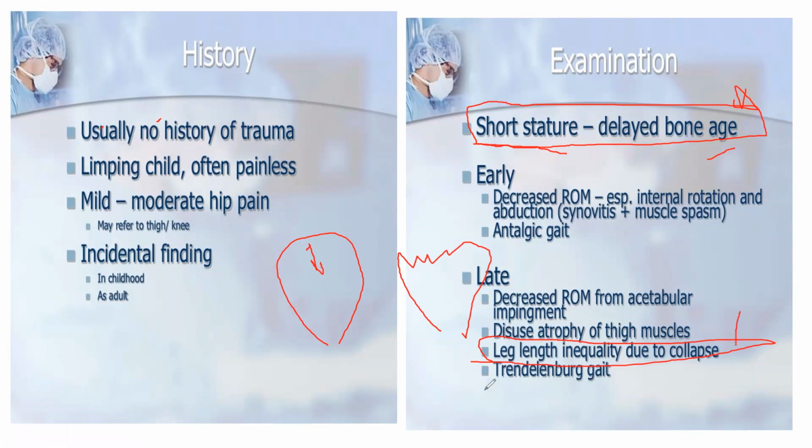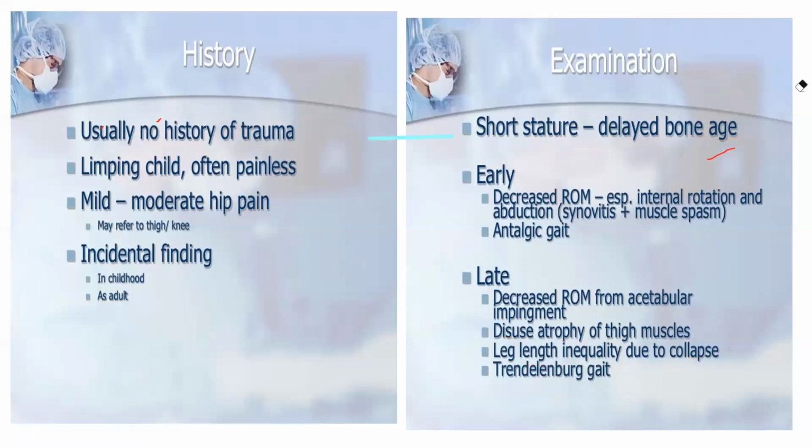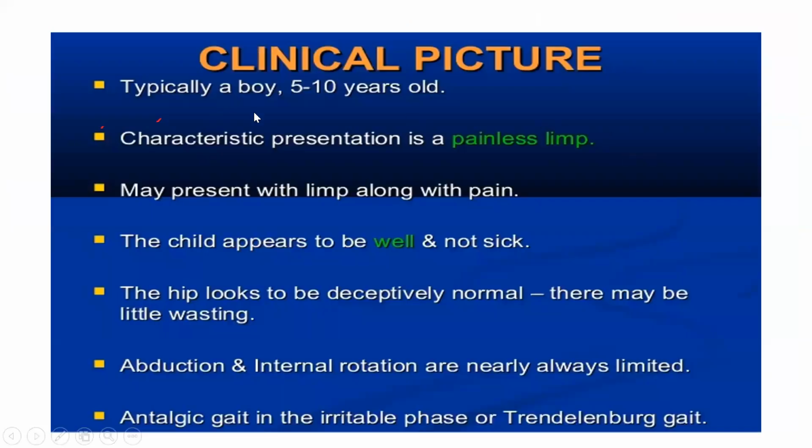Now the Trendelenburg test. I've already told you about the Trendelenburg test. If the head is not acting well, because of the deformity, Trendelenburg will be positive. So now say the boy of 5 to 10 years with painless limp. The child will appear well. There's no sickness or anything. Abduction and internal rotation are limited. So I will show you which movements are defective: abduction and internal rotation. This defect is there in Perthes. Antalgic gait and Trendelenburg positive.